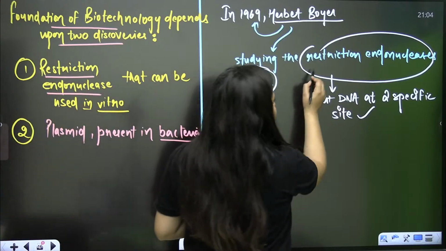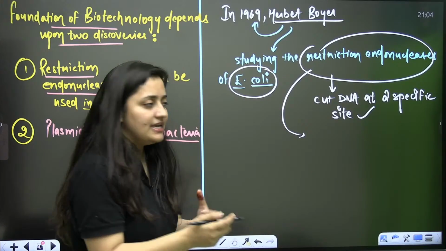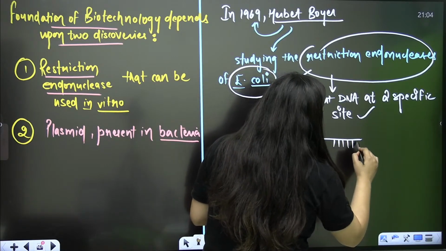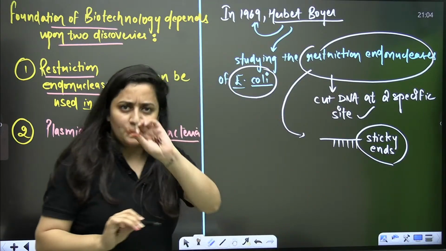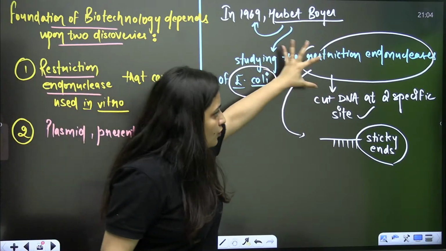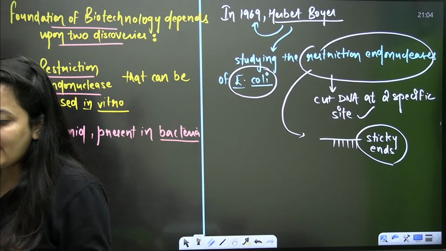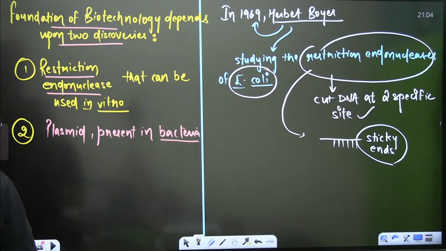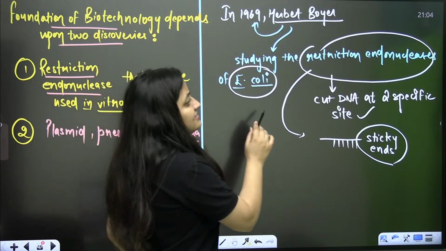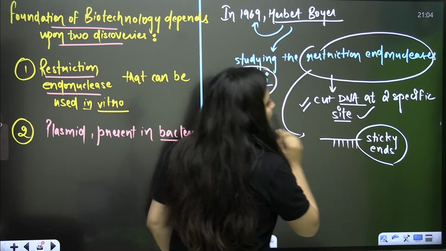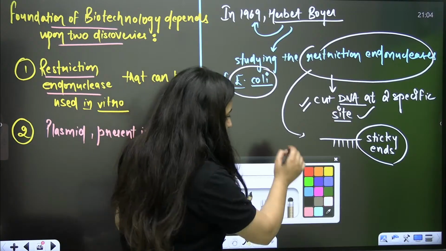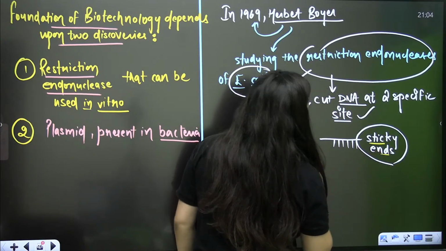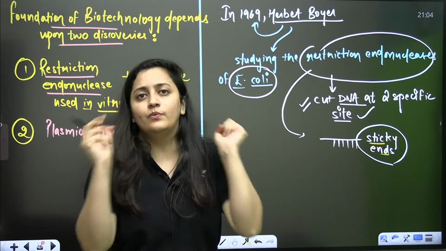And moreover, when these restriction endonucleases are cutting the DNA, they are making some sticky ends. What is the meaning of sticky ends? I'll explain it. Just allow me some time. He was studying the restriction endonucleases, or restriction enzymes, of E. coli. He observed that these enzymes have the capability to cut DNA at a particular site, and after cutting that DNA, these enzymes generate certain sticky ends. You can say that these ends can clip with another DNA.